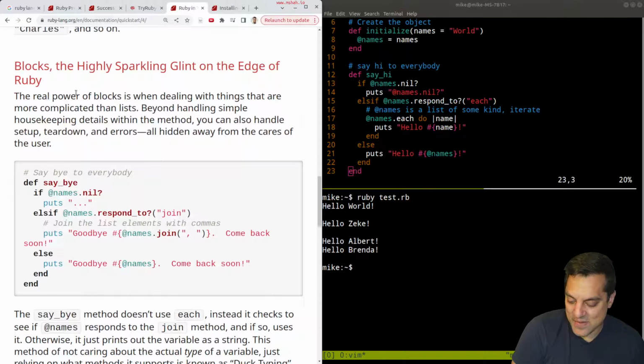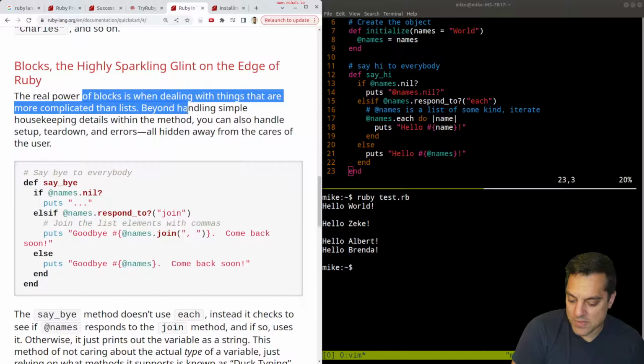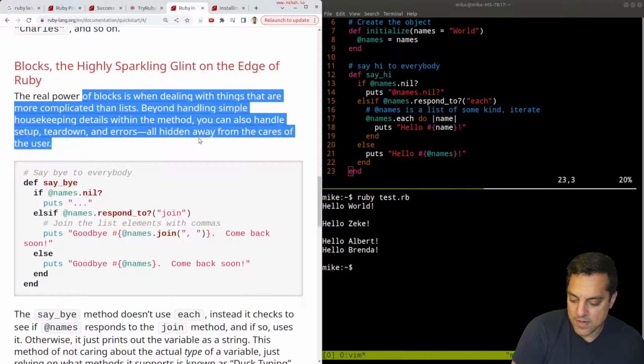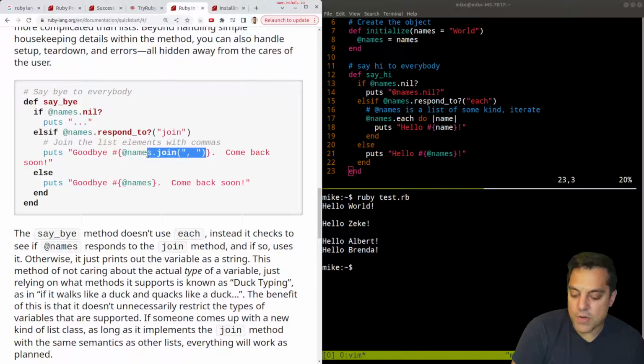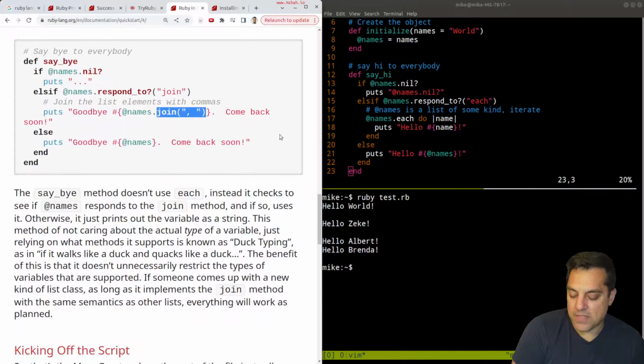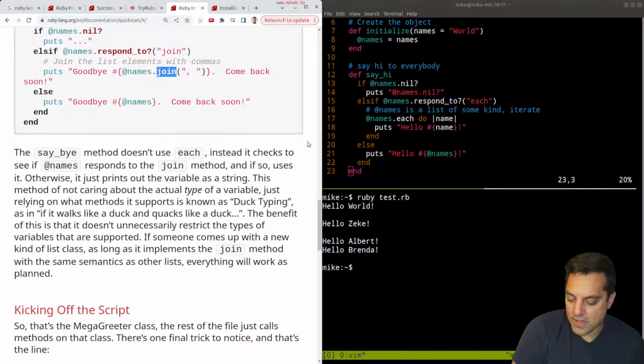Okay, so let's see what else. The real power of blocks is when dealing with things that are more complicated than lists. Beyond handling simple housekeeping details with the methods, you can also handle setup, teardown, and errors, all hidden away without the cares of the user. Okay, interesting. Yeah, so I mean, if we're doing stuff like join or interesting stuff like that, these function calls, right? And I see this in Python and so on. That's quite nice here.